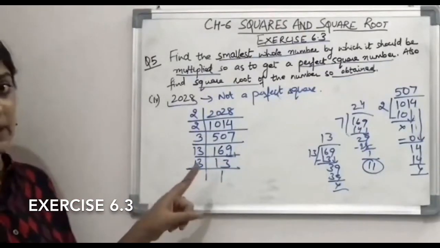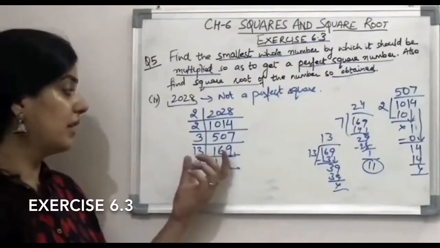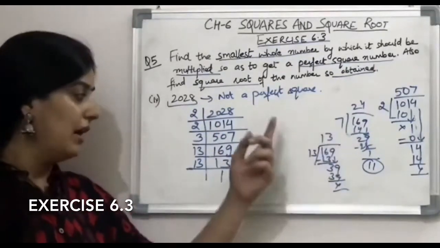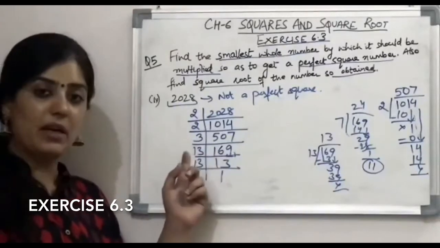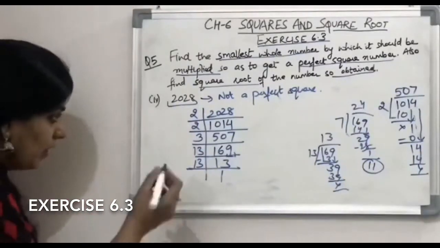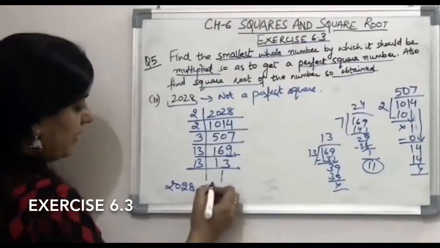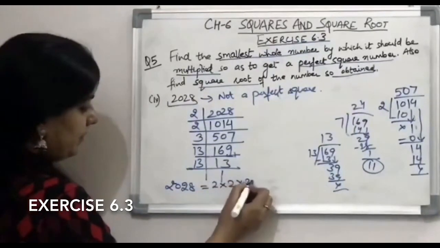If you remember it, as I have told you, to learn the squares of the first 20 numbers. Otherwise, this is the method. You will check and see by which number it is divisible. So, we have got the prime factors of 2028 as these.